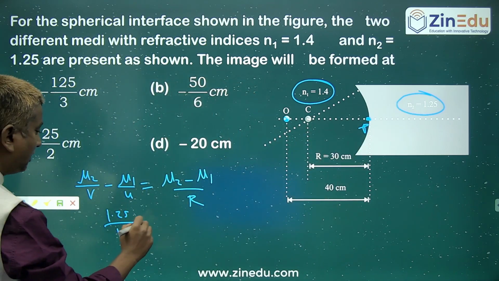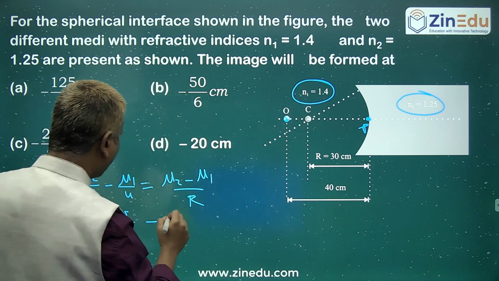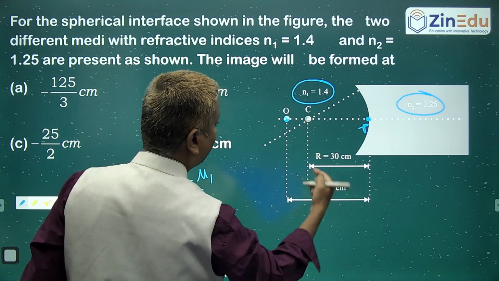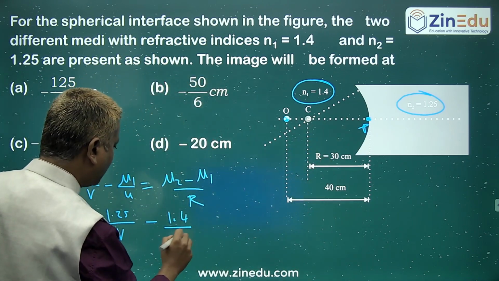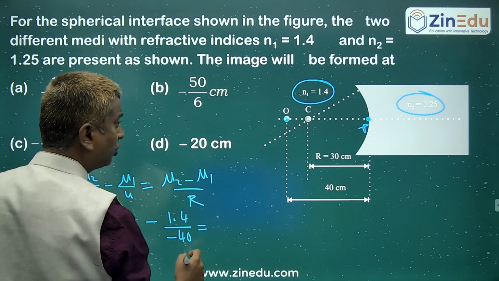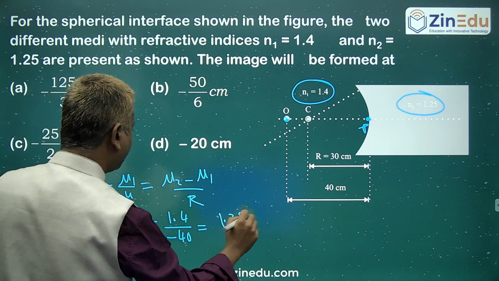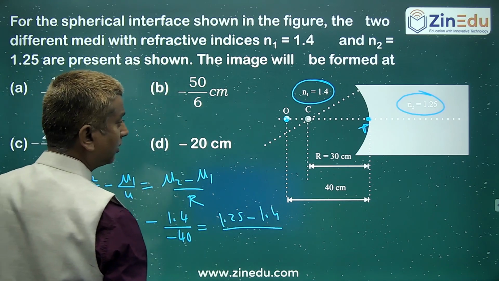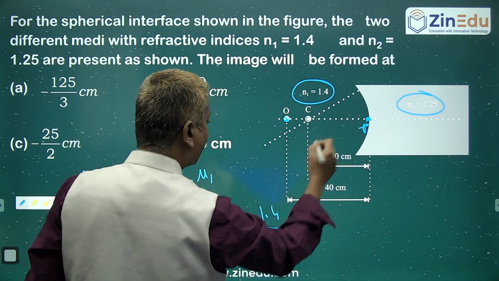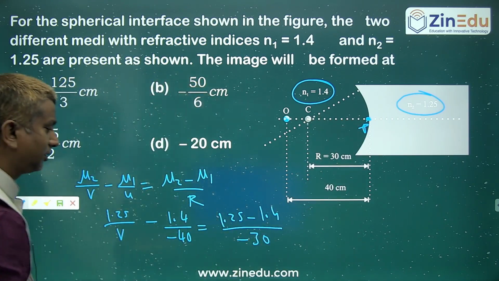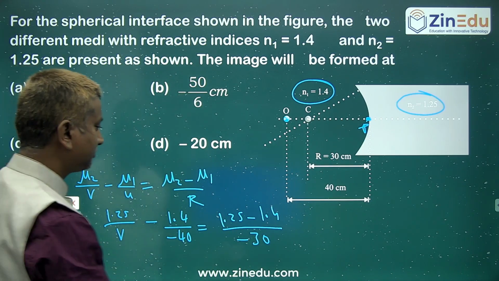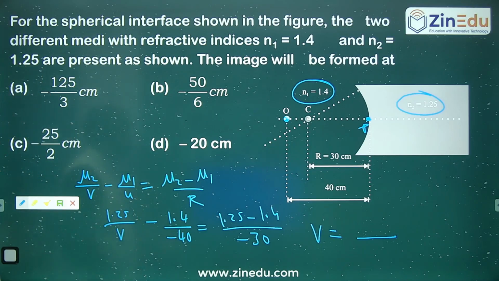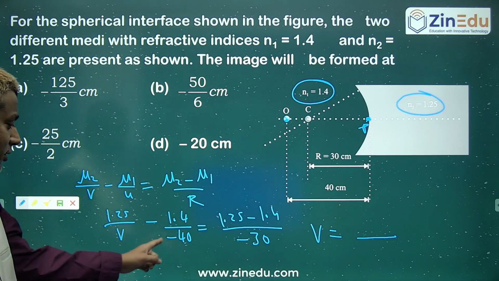We have to calculate that, minus mu1 for medium 1.4 by U value, pole to object, opposite. So how much? Plus 40 is equal to mu2 minus mu1 by R. R, you are pole to center, again you are taking minus. Please calculate this. You will get the answer. Only straightforward substitution. You should not make any mistakes.